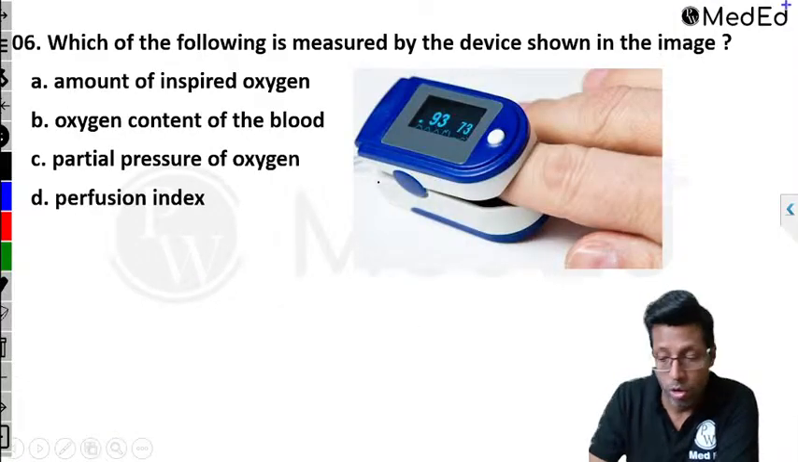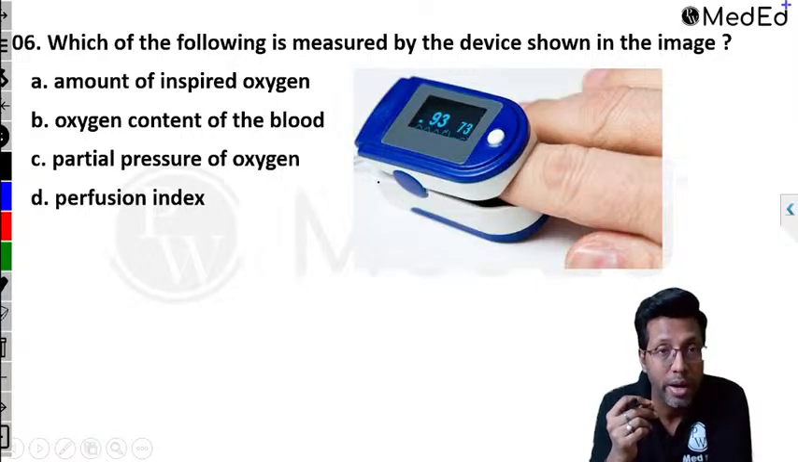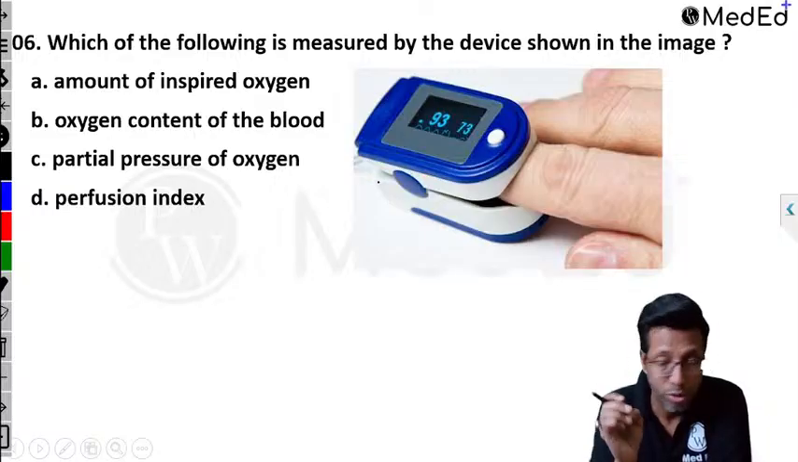Next one, which of the following is measured by the device shown in the image? Amount of inspired oxygen, oxygen content of the blood, partial pressure of oxygen, or perfusion index.